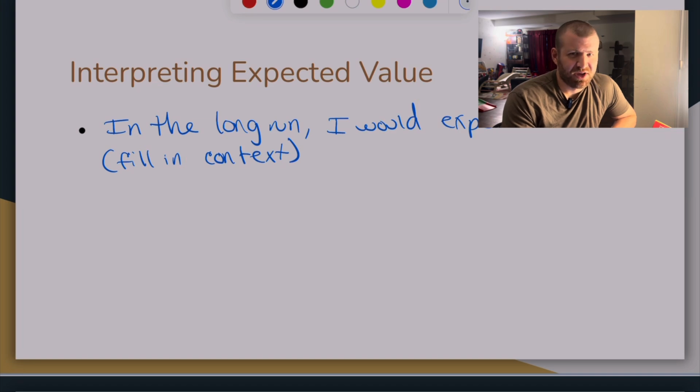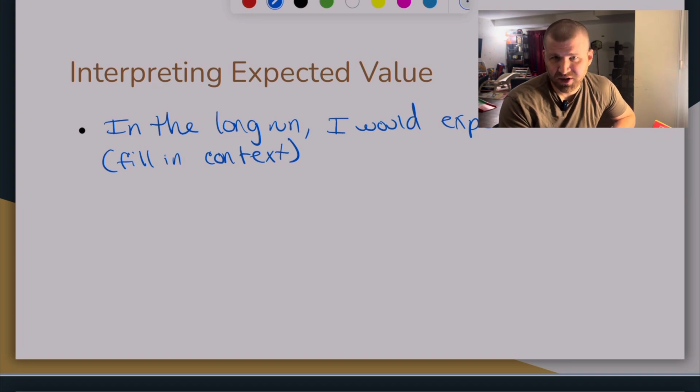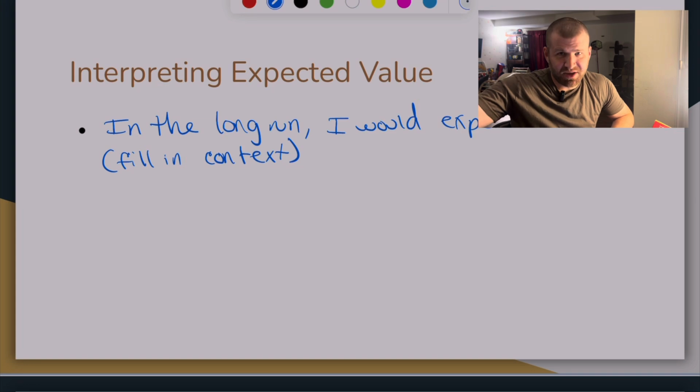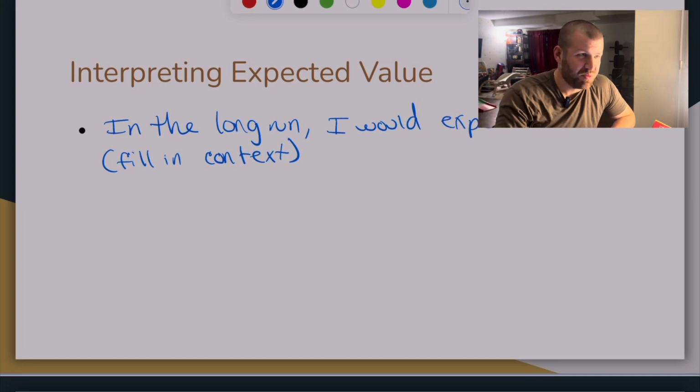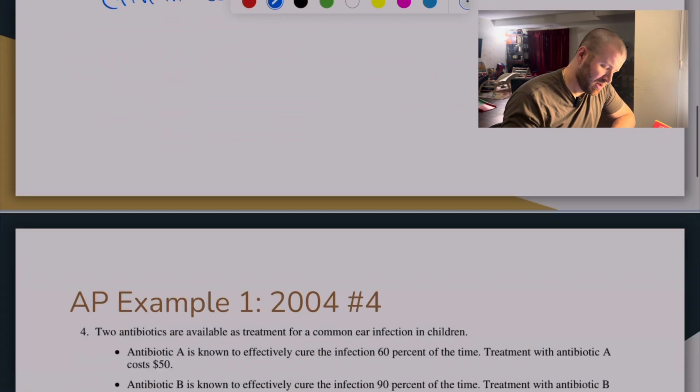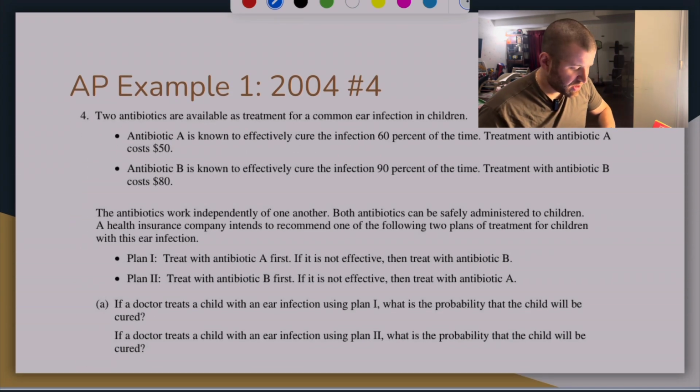Because most of the time it's like you pay $5 to play and you either lose it or you win a certain amount of money. Right? Like, it's not possible to win $2 in a game, but in the long run, I would expect to make that much on average. So if I played the game 10 times, I would expect to make around $20, something like that. So let's take a look at some of the examples here.